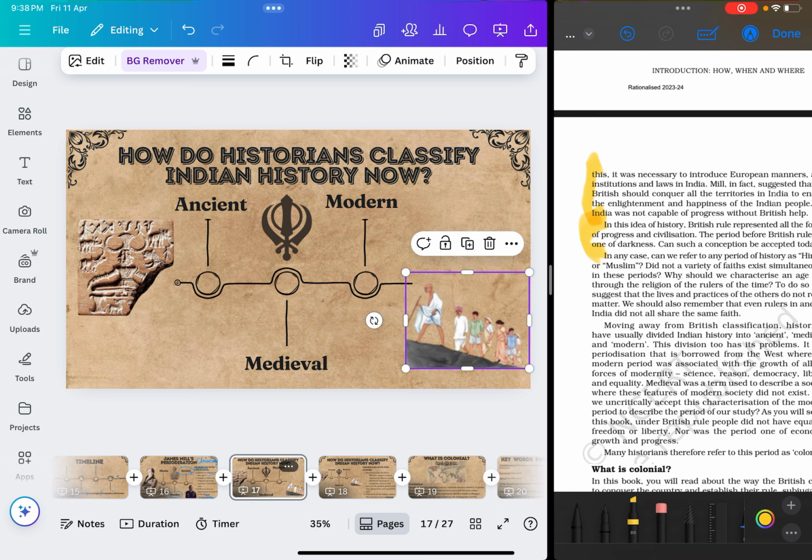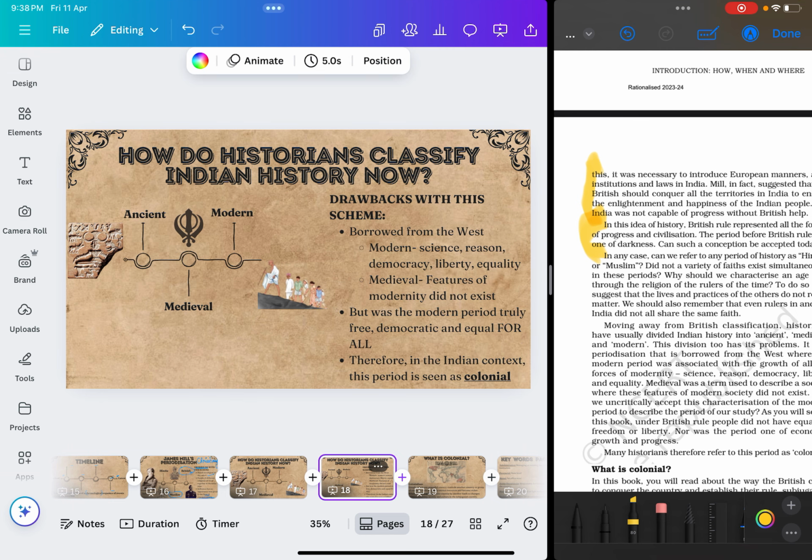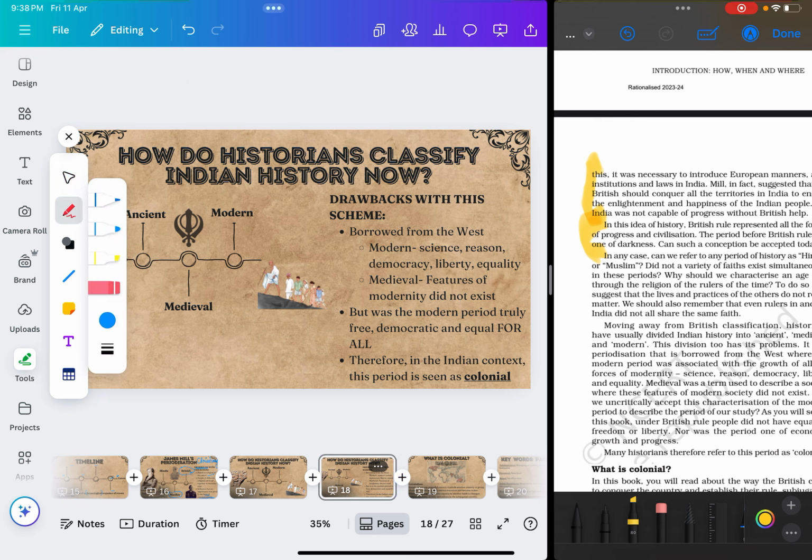Now, if we look at this history, there is one small problem in this type of periodization as well. The problem is that most historians argue that this entire system, this entire classification or periodization, has been borrowed from the West.